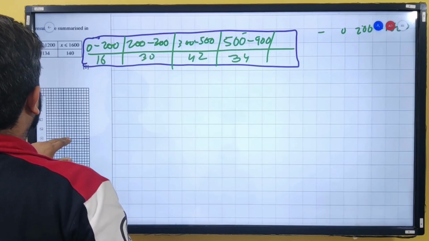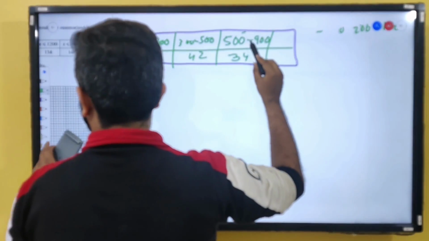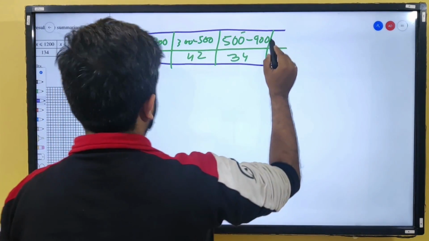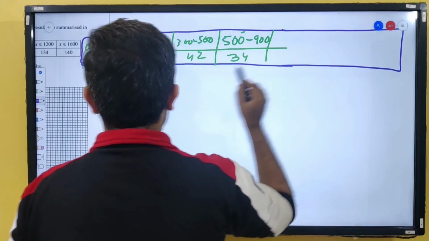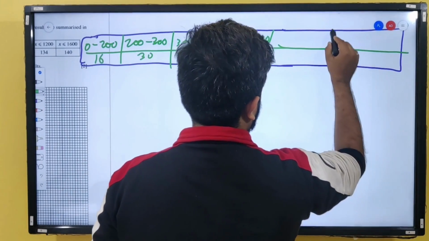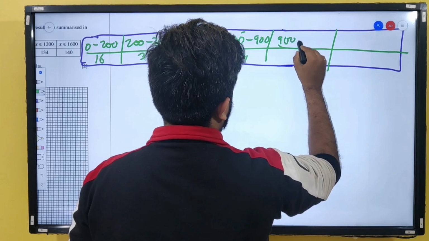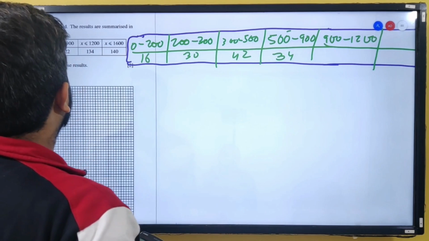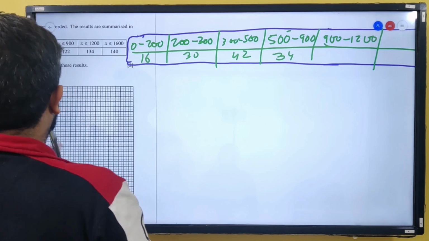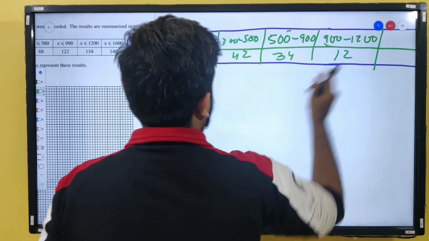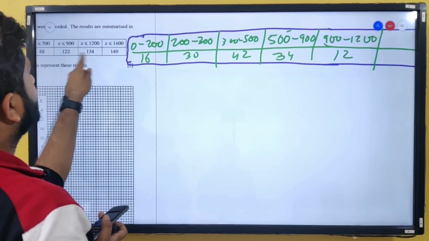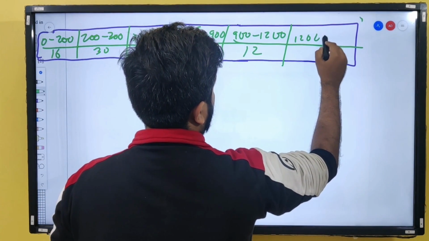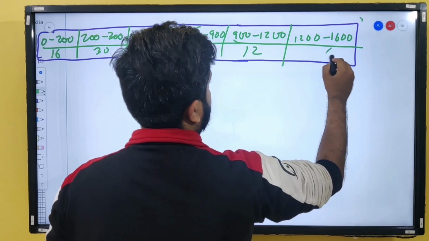Now from 900 to 1200, the frequency is going to be 134 minus 122, I think it is 12. And from 1200 to 1600, the frequency is 6. From 1200 to 1600, the frequency is 6, right?